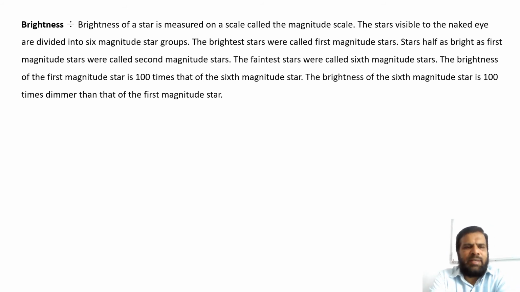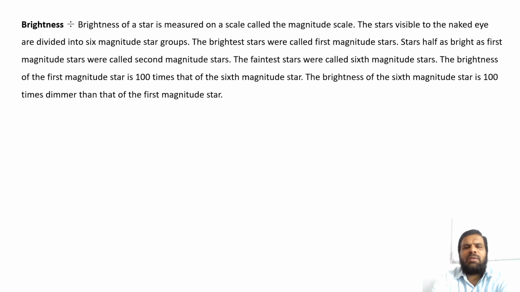Next, the brightness. Brightness of a star is measured on a scale called the magnitude scale. The stars visible to the naked eye are divided into 6 magnitude star groups. The brightest stars were called first magnitude stars. Stars half as bright as first magnitude stars were called second magnitude stars.